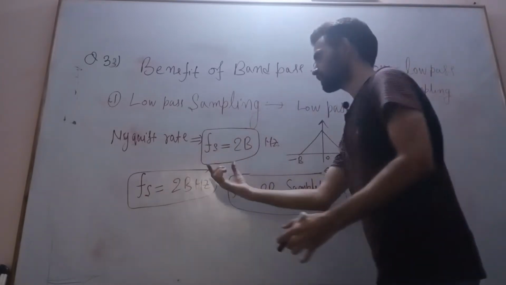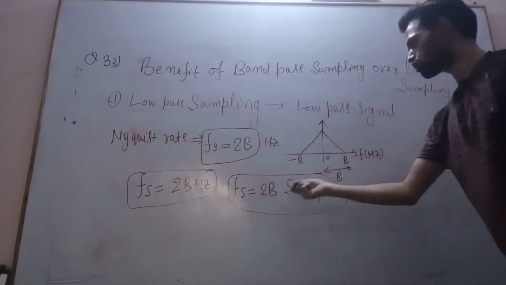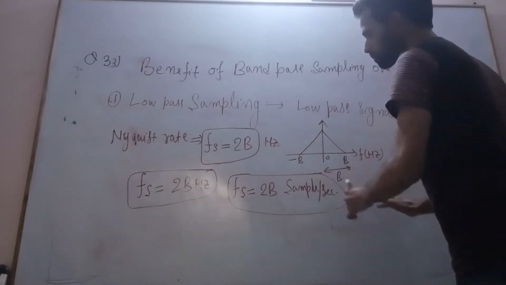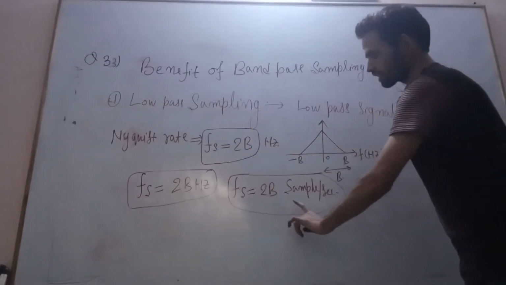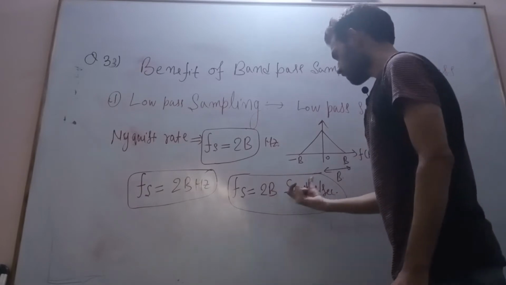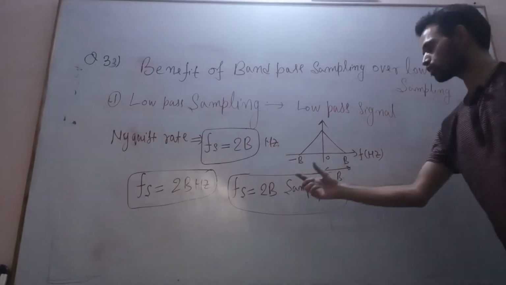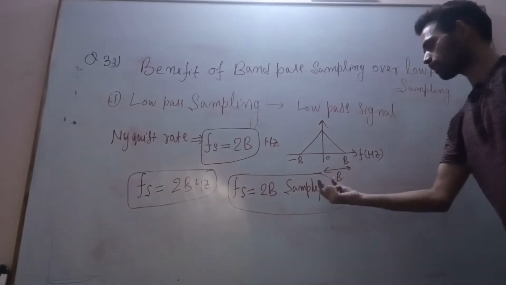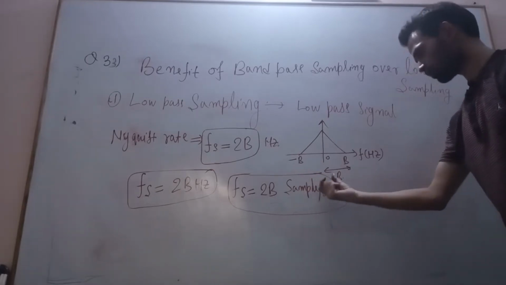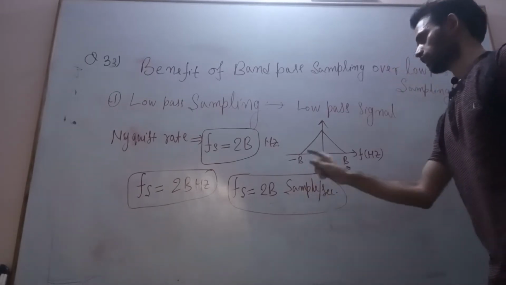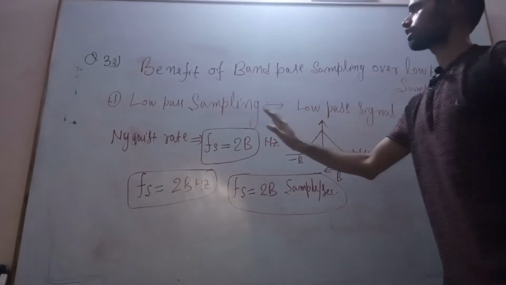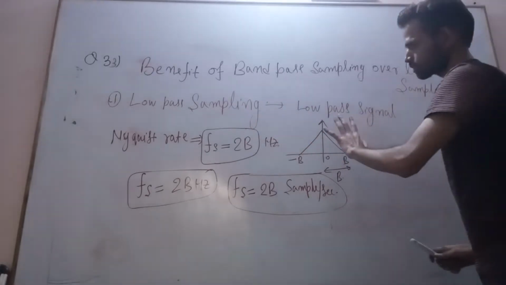So when you say the sampling frequency is 2B samples per second, it means every second we are taking twice the bandwidth number of samples. So this is low pass sampling.